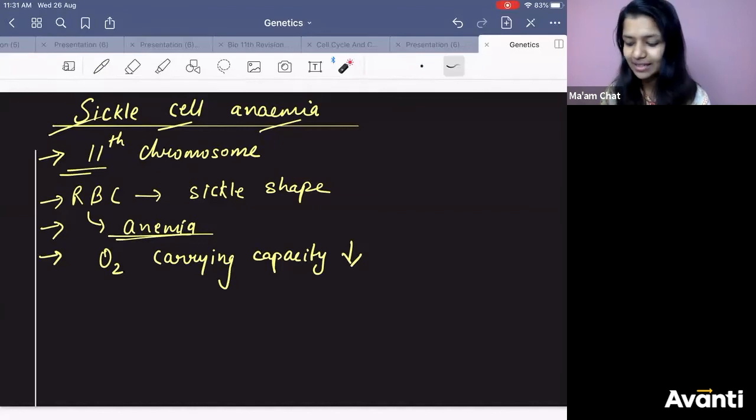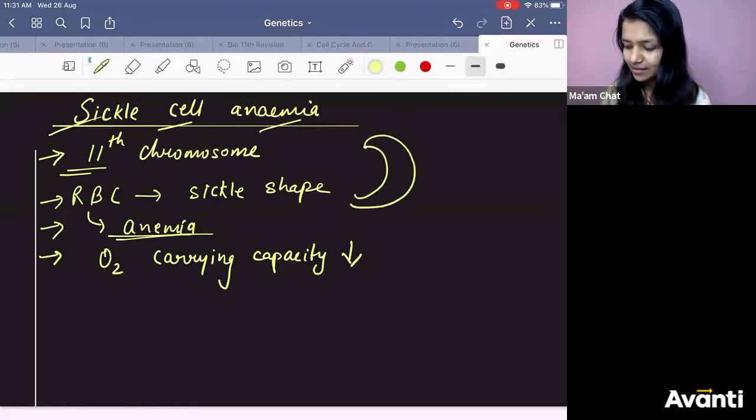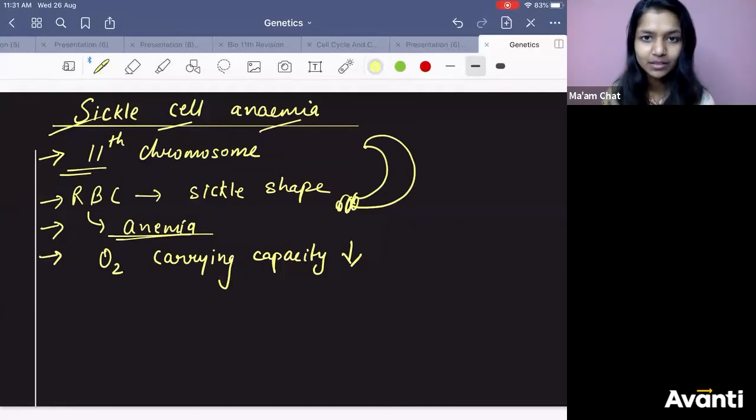Now coming to this little detail. Chetana is asking, what is sickle shape? Sickle shape is like this. If you know any farmer, if you have studied class 9th, class 10th, in farming there are different types of farming, contour farming, tilling farming.